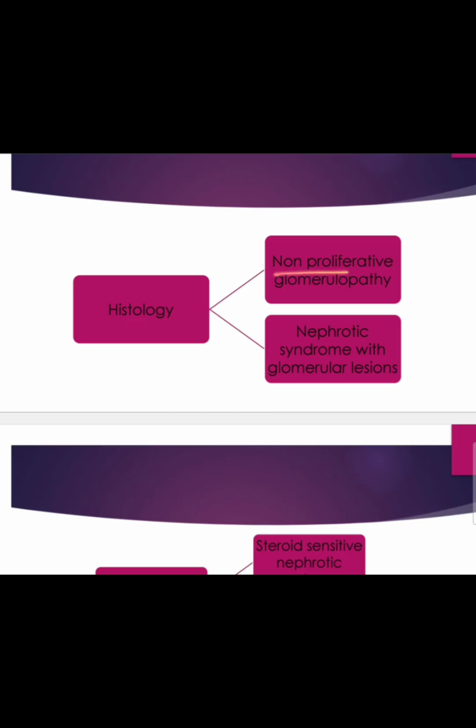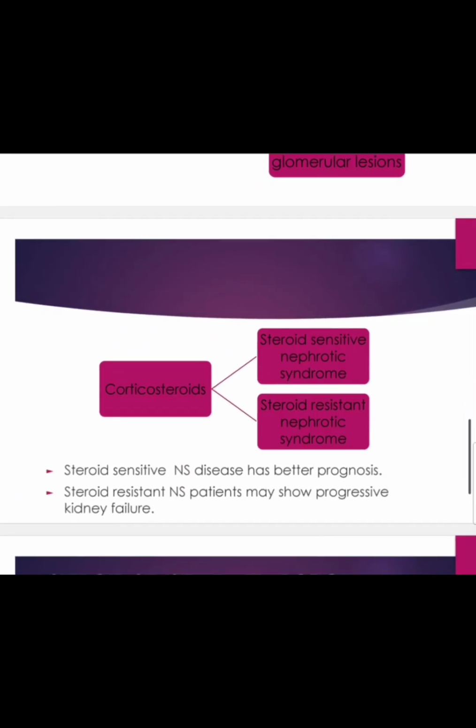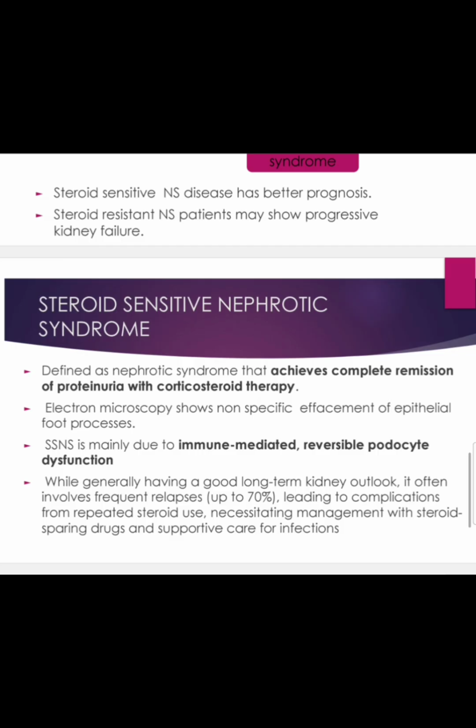It can be divided as non-proliferative glomerulopathy or nephrotic syndrome with glomerular lesions. And second, the more important one, which is corticosteroid classification, it could either be steroid sensitive nephrotic syndrome or steroid resistant nephrotic syndrome. Now, from the name itself, it's quite evident that when a disease is responding to our therapy, then it has a better prognosis, and the one that is resistant has a worse prognosis. In most cases, nephrotic syndrome is steroid-sensitive nephrotic syndrome.